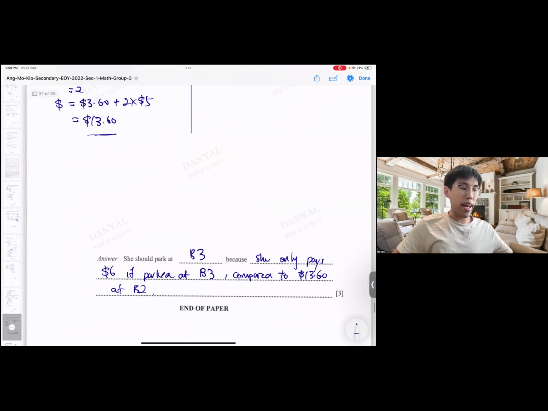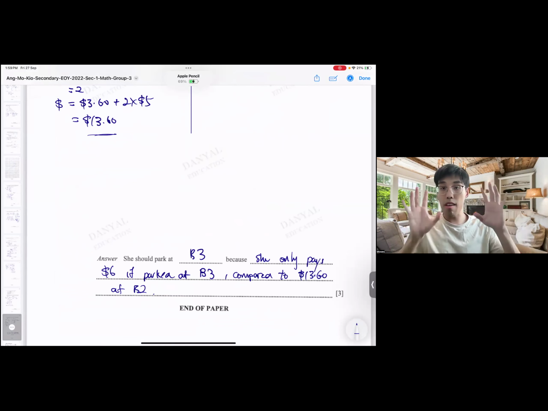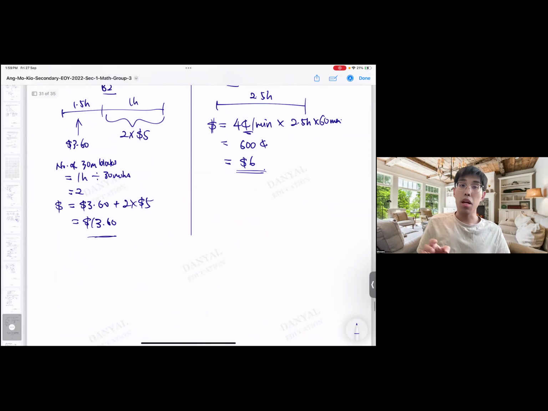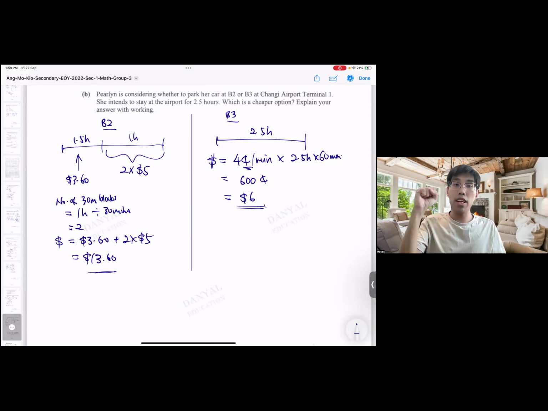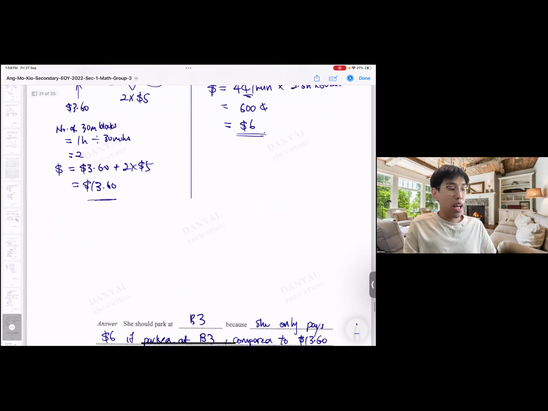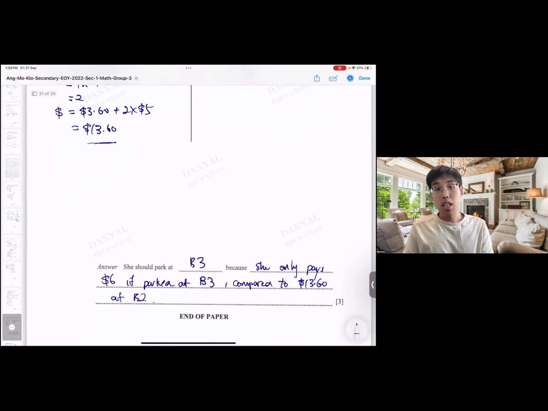So we need to show that we have made our calculations very clear. B2 is $13.60, B3 is $6. Then we compare. So it's cheaper to pay at B3 at $6 as compared to B2 at $13.60. That's why we need to write quite a lot of things here. She only pays $6 if she parks at B3 compared to $13.60 at B2. So she should park at B3.